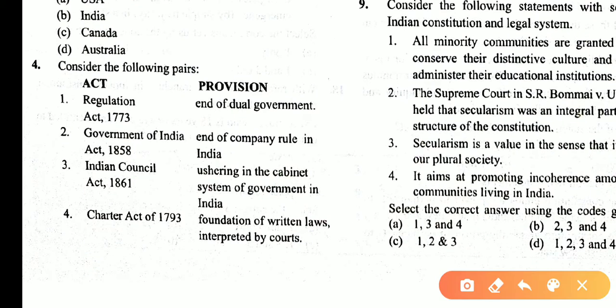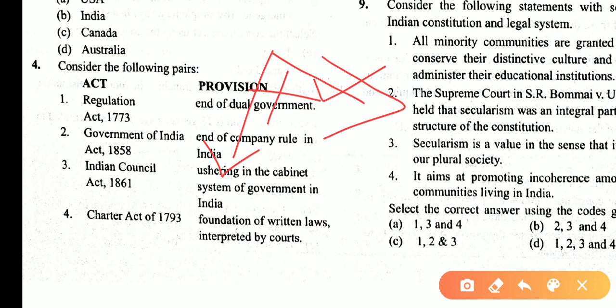Consider the following statements. Regulating Act 1773 ended the dual government. Yes, you know the previous system had dual government, with Diwani rights given and Faujdari rights given. So this system is ended. Government of India Act ended the company rule in India. Yes. Indian Councils Act 1861 ushered in the cabinet system of government in India. This statement is also correct.